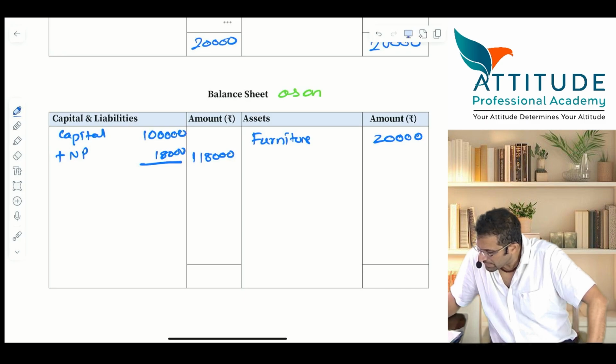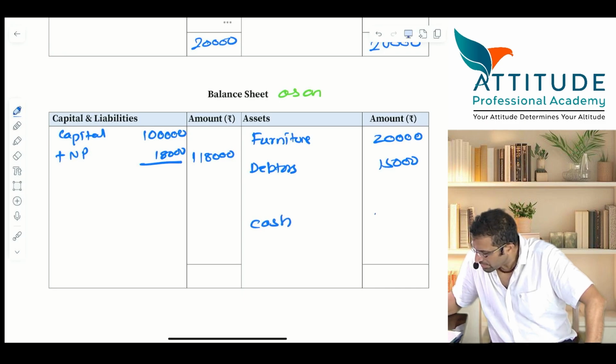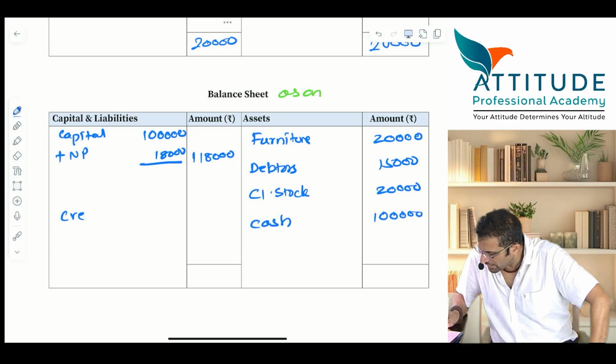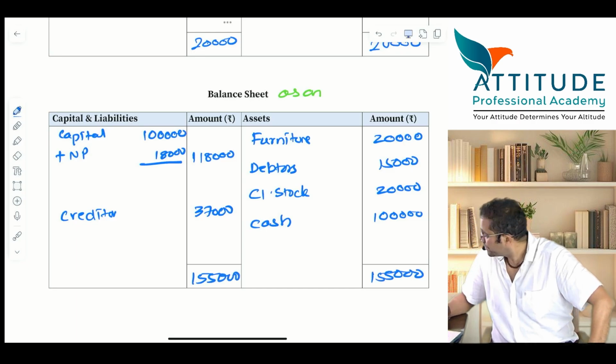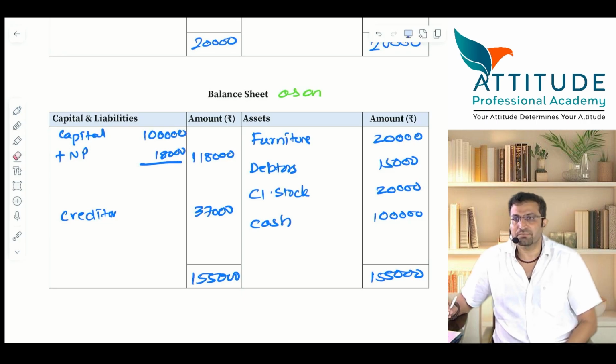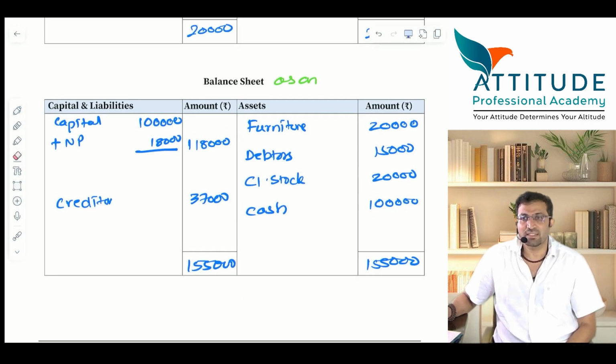Next, debtors. How much? 15,000. Next, cash. How much? 1 lakh. Then next, closing stock. How much? 20,000. Next, creditors. How much? 37,000. Total 1,55,000. That's it. Is it very simple? Clear?